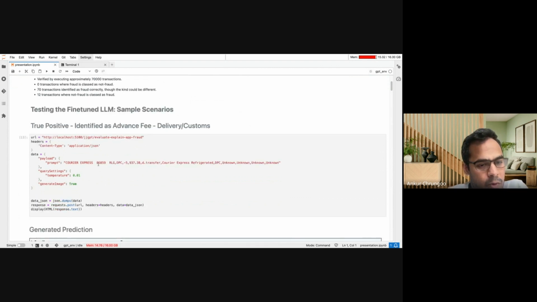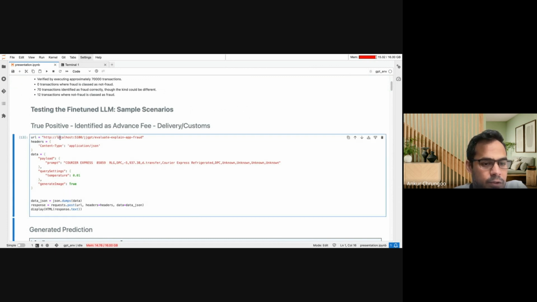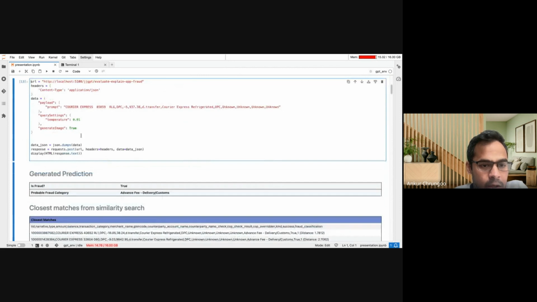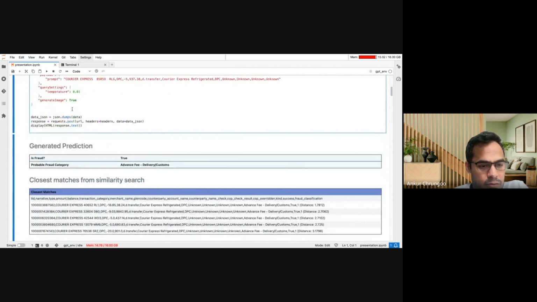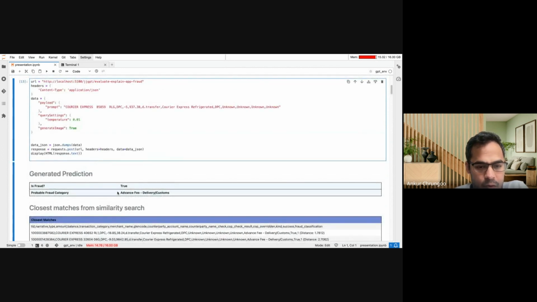Now I'm going to talk about some of the sample scenarios that we have listed down here. We have a Python web application running in the background, for which this is the REST endpoint. We can provide different prompts to the LLM through this API and see what predictions are made. Just before this demo, we ran all of these different cells so that it doesn't take much time during the demo.